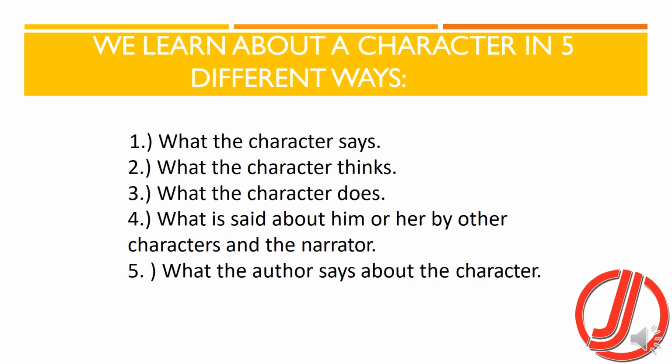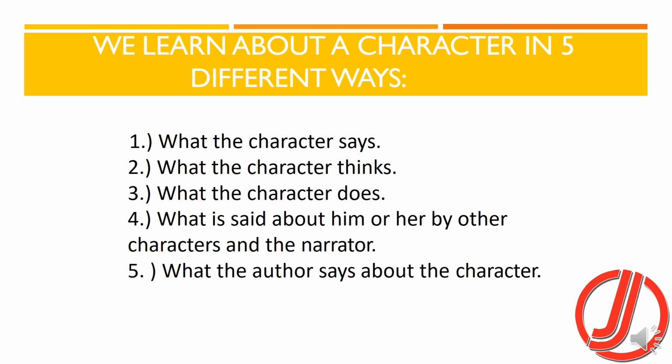What the character thinks. So when we see what Oedipus is thinking about the whole situation, especially about Creon and Tiresias, we come to know that he is not being wise, and he is being rash in his judgments. What the character does. So all the doings of Oedipus, they tell us that he is doing very hasty actions, he is taking very rash decisions.